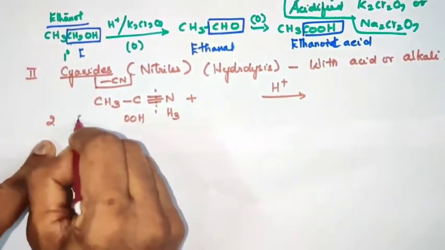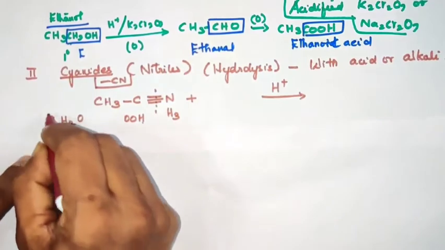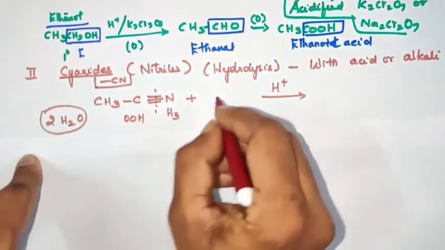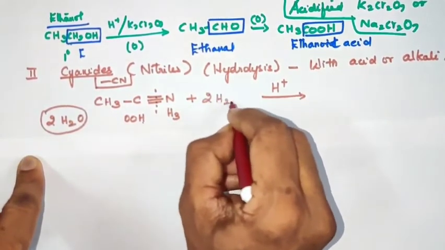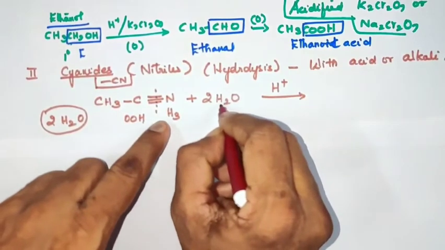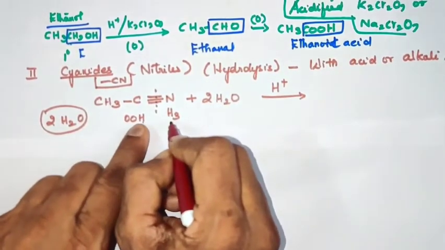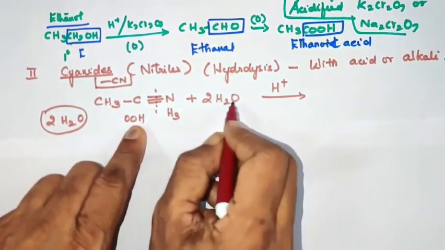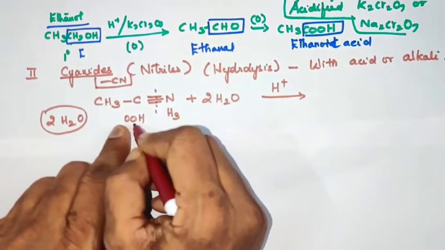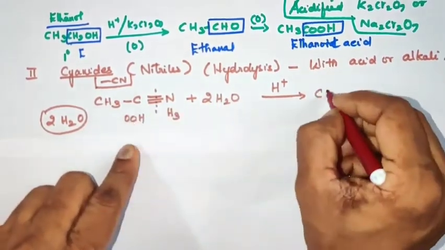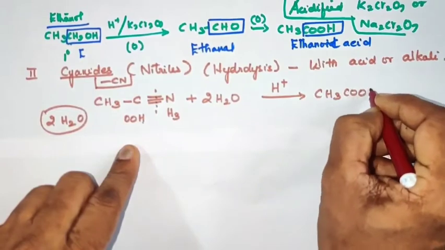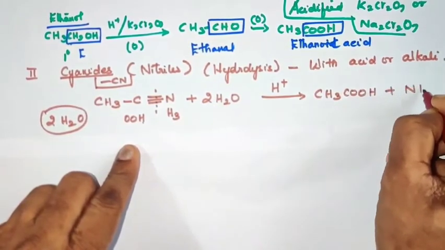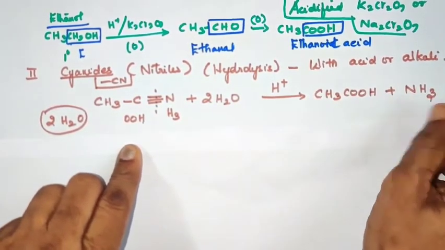So we need 4 hydrogens and 2 oxygens. Hence I am going to take 2 water molecules that can provide 4 hydrogens and 2 oxygens. Then we will get the required product called acetic acid and ammonia, right? So this is acetic acid.